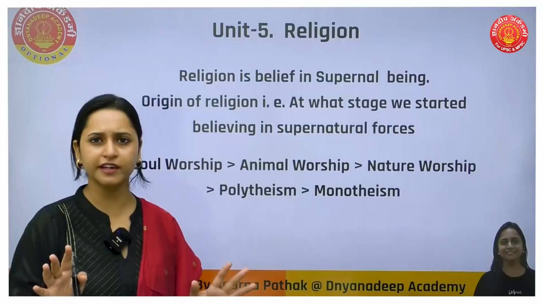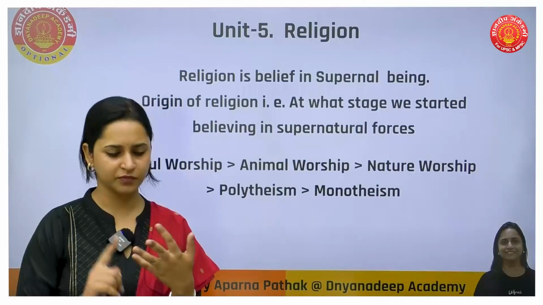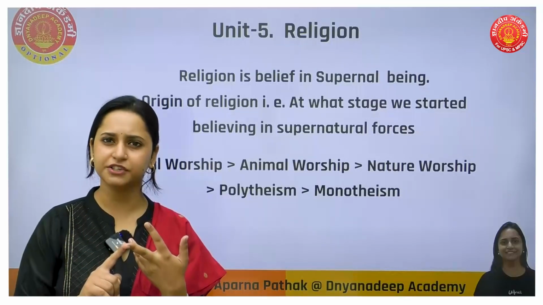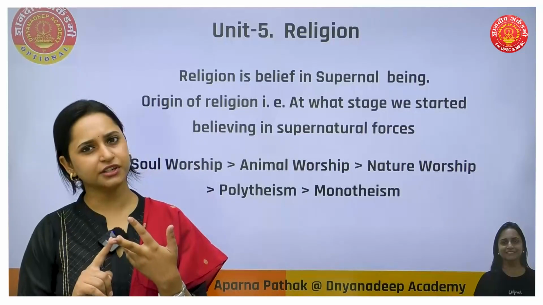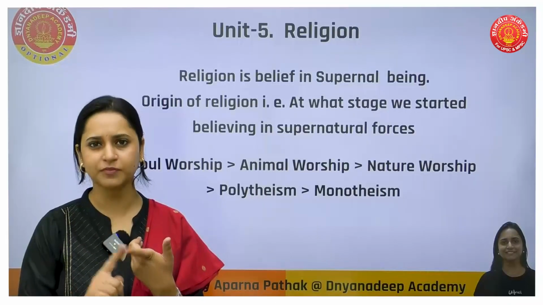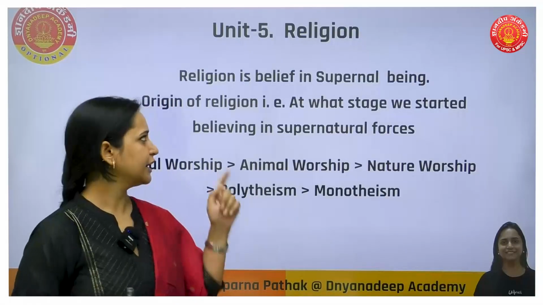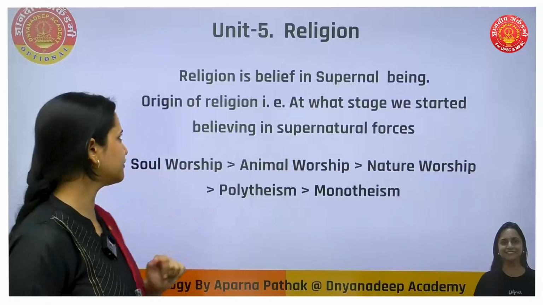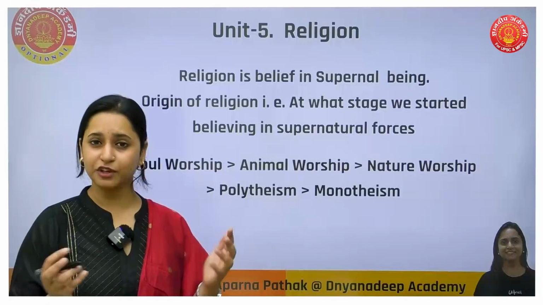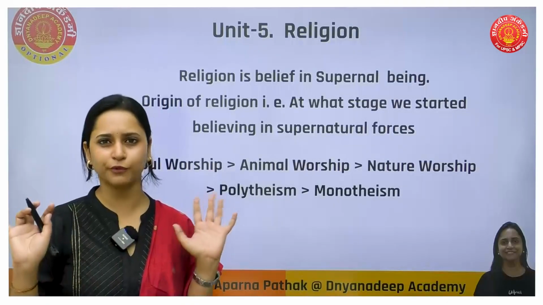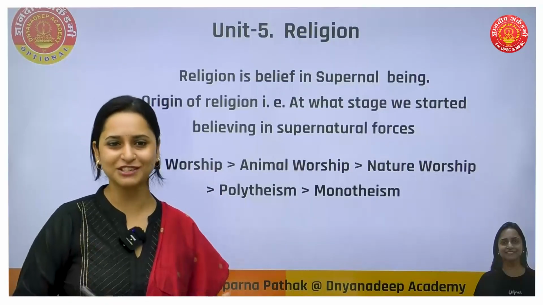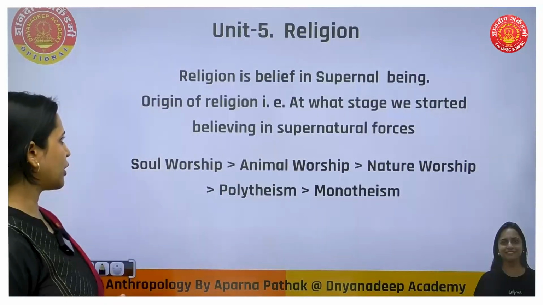So till now what and all we covered? We covered evolution, we covered marriage, family, kinship, society, culture, we covered economic system, now we covered political system, now we are having religion, which is unit 5. So you can easily see that we completed almost 4 units are already completed. Now we reach unit 5. So unit 5 is about religion.